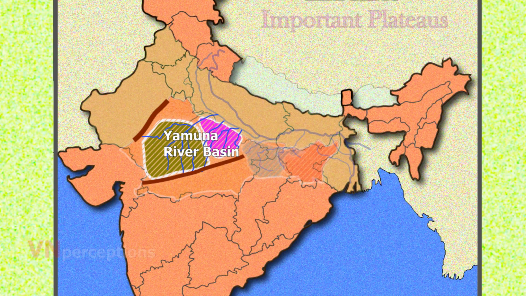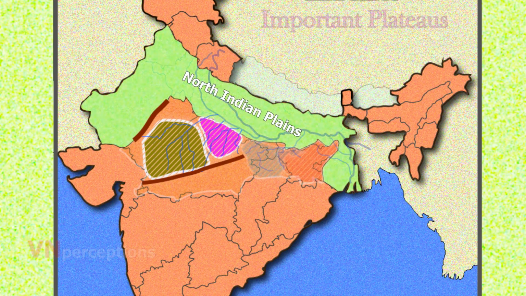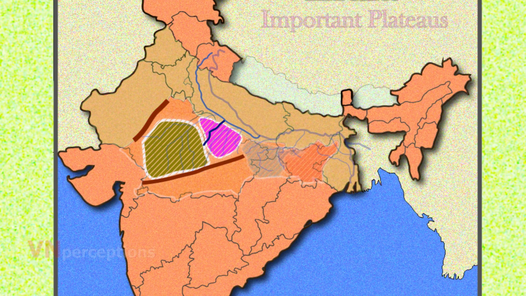The northern part of Bundelkhand is remarkably flat land that smoothly merges with the North Indian plains. Sindh is the major river that flows towards the north and merges into the river Yamuna.